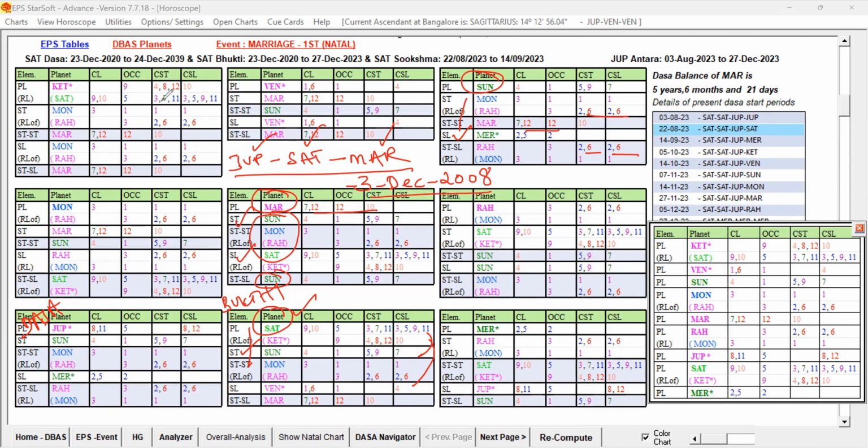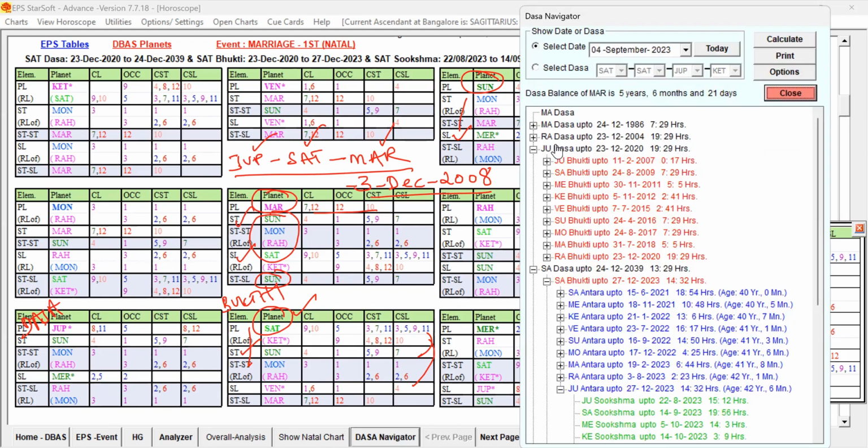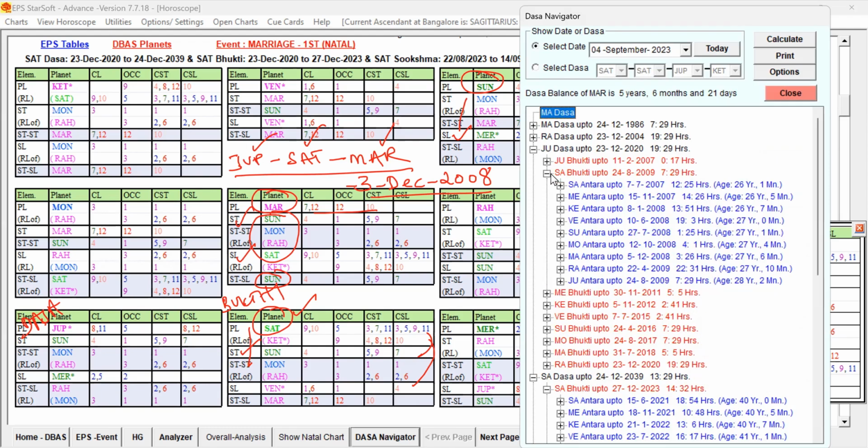Let us check the Dasa Navigator period. 3rd December 2008: Jupiter Dasa, Saturn Bugdi, Mars Antra. Up to 5/12/2008 Mars is running. So the native got married in Jupiter Dasa, Saturn Bugdi, Mars Antra.